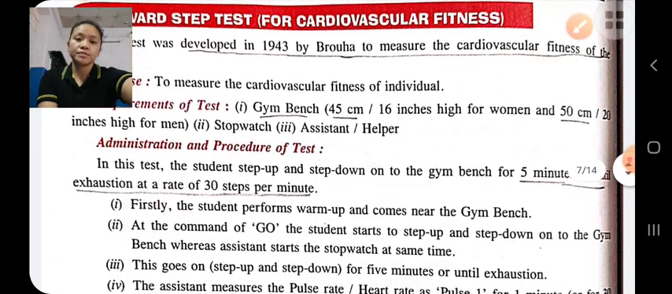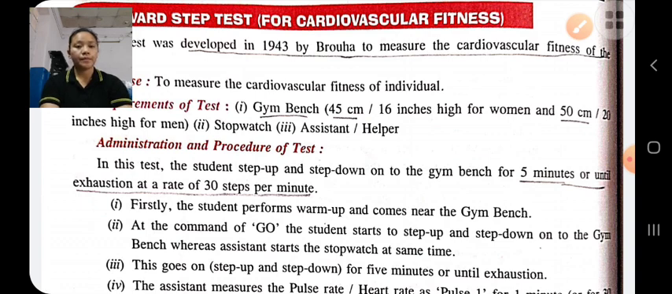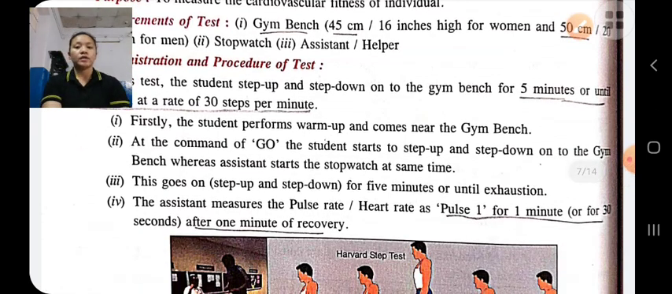And the procedure for this test is, first he will do the warming up. In this test, the student has to step up and step down on the gym bench for 5 minutes or until exhaustion at the rate of 30 steps per minute. After warming up, he comes near the gym bench, and on the command of go, he will step up and step down on the gym bench for 5 minutes or until exhaustion.